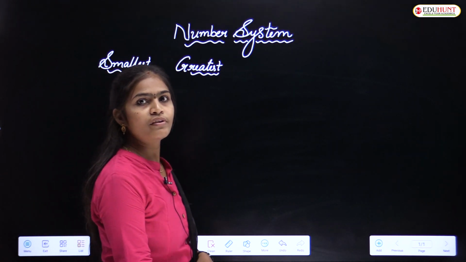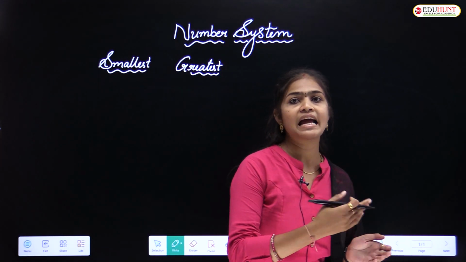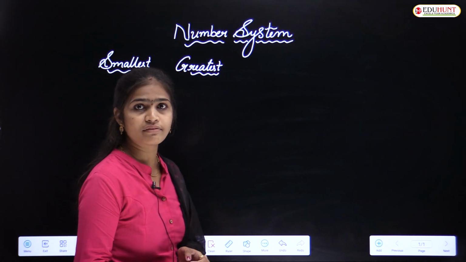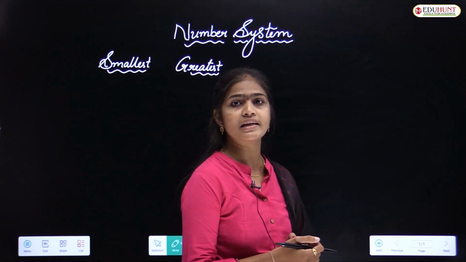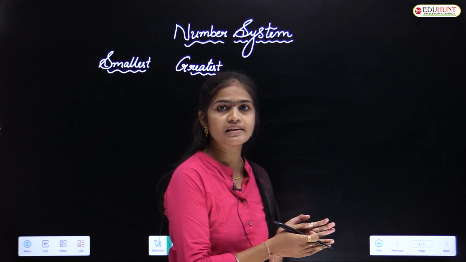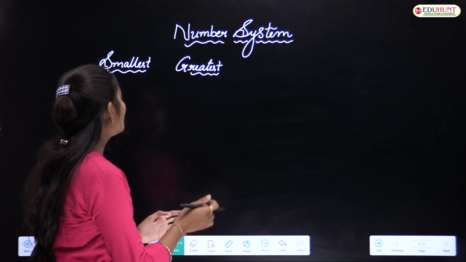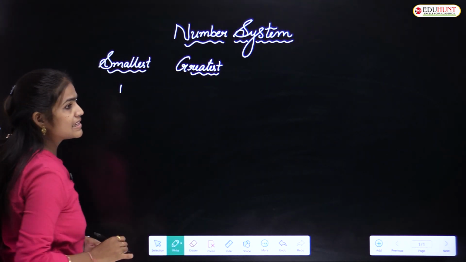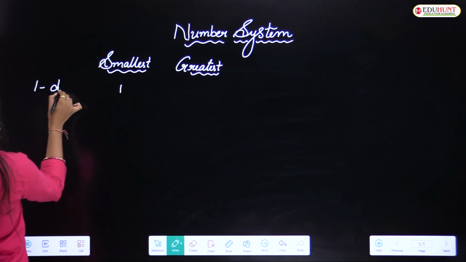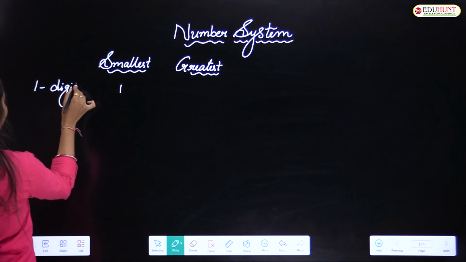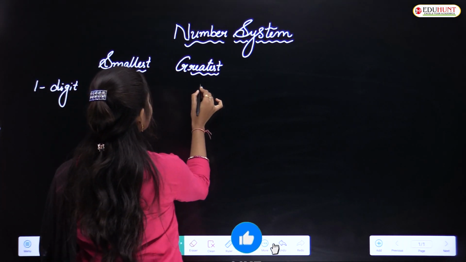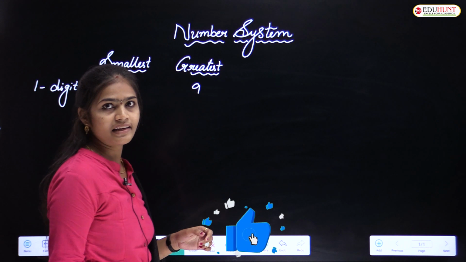So next we will discuss the smallest number and the greatest number. Just now I told you that 0 does not have value. So what is the least number then? 0 is not having value, so which one is the next number? That is 1. 1 is a single digit, and a single digit we call a 1 digit number. So the 1 digit smallest number is 1 and the 1 digit greatest number is 9.